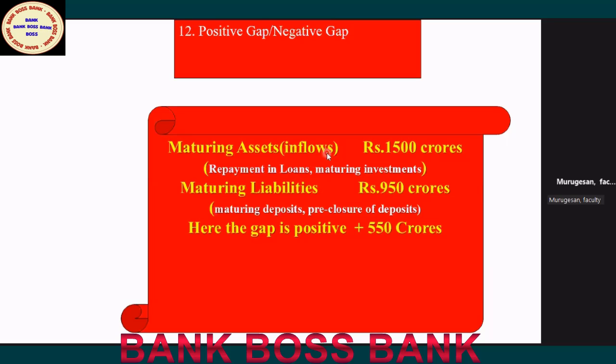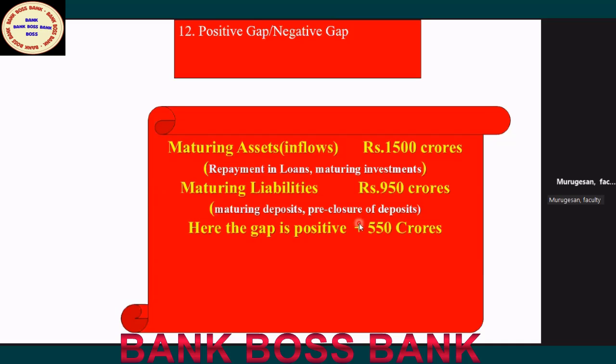Maturing liabilities mean outflow. The bank has to pay back maturing deposits, all the deposits that have become due, and also pre-closure of deposits.